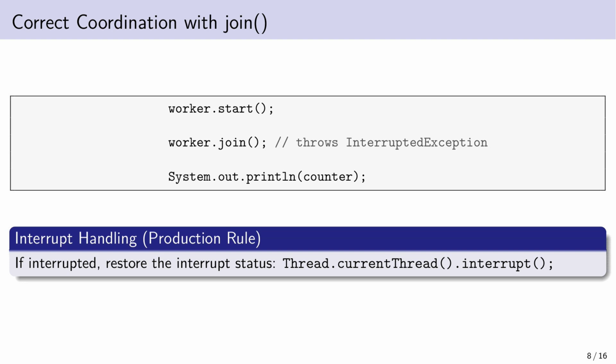Now we write the prescription. Enough guessing. We start the worker. Then we call worker.join. The main thread blocks until the worker finishes. No timing, no guessing, just state-based coordination.